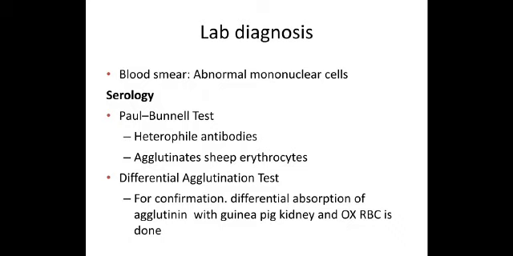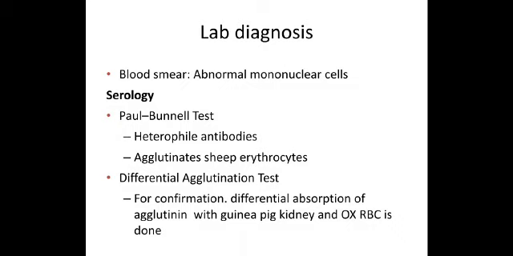And serology, we have very good serological tests available for this. This is the Paul-Bunnell test, which is also a heterophile agglutination test. Heterophile means the antibodies produced against the virus agglutinate something else. Which antigen do they bind to?